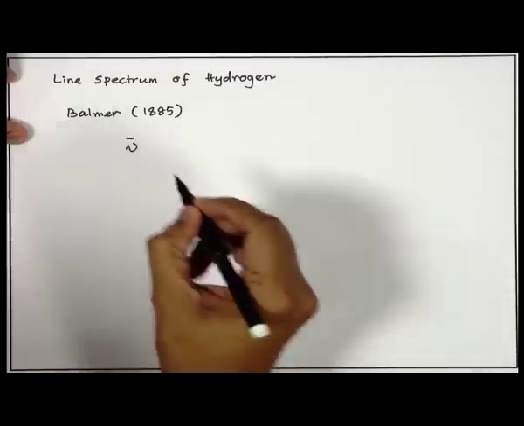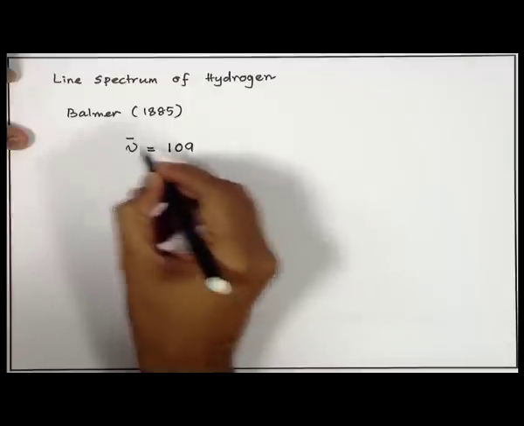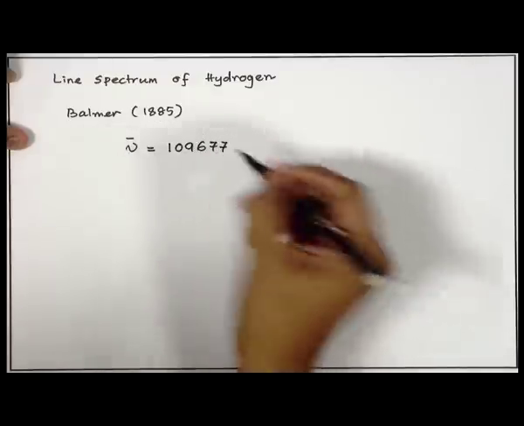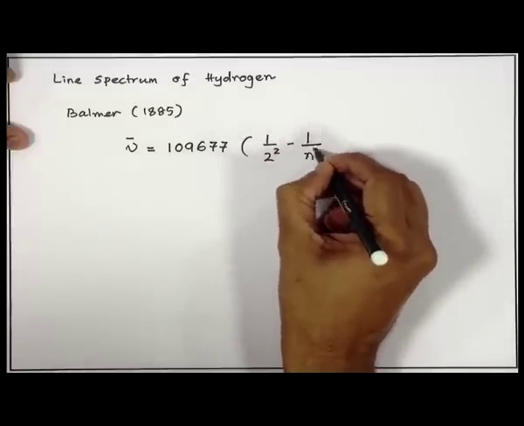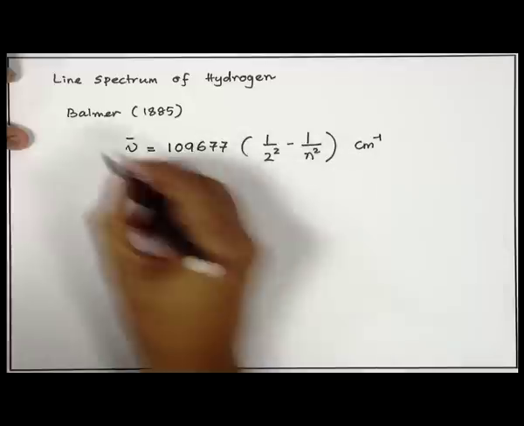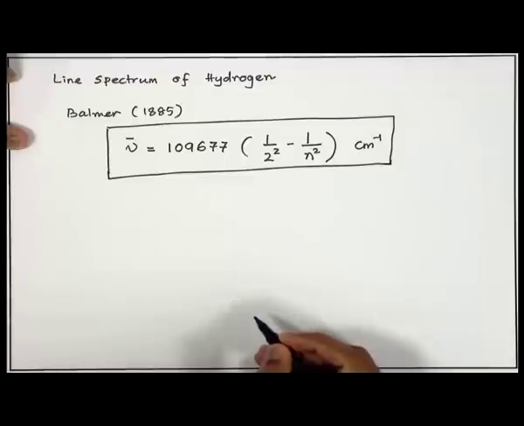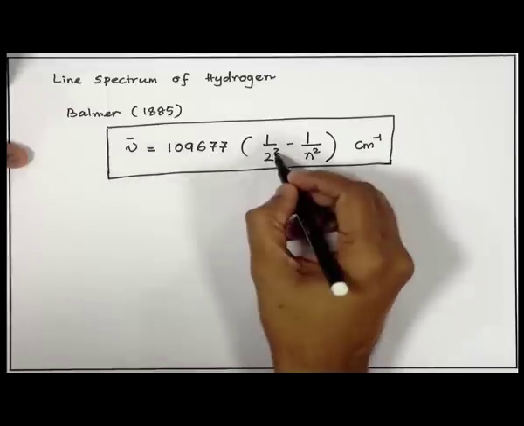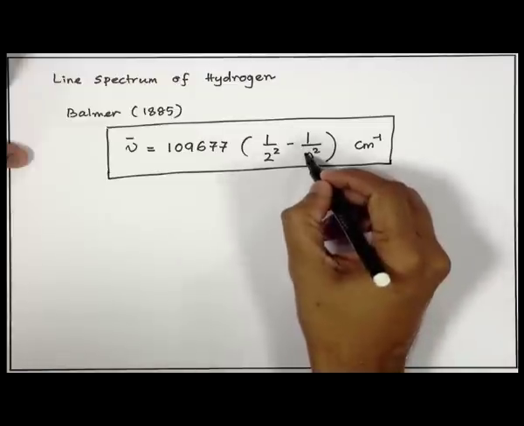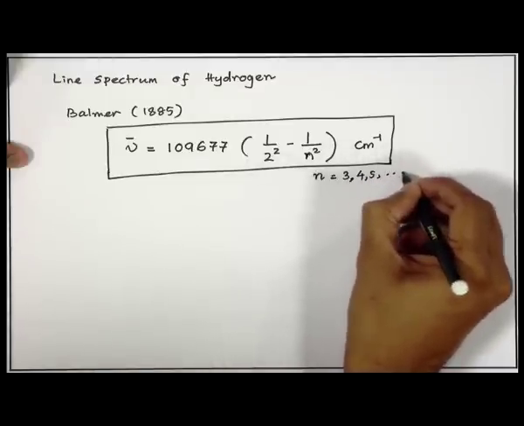He suggested a formula, called Balmer's formula, for nu bar, the wave number: nu bar = 109677 (1/4 - 1/n²), where n can be 3, 4, 5, and so on.